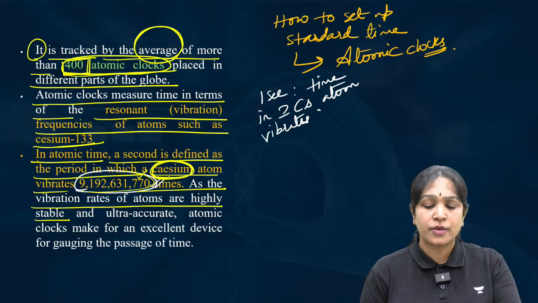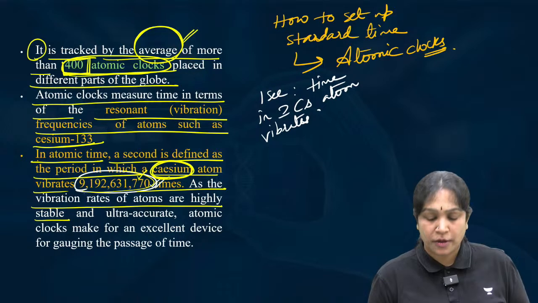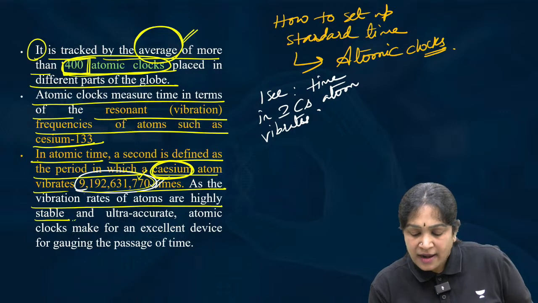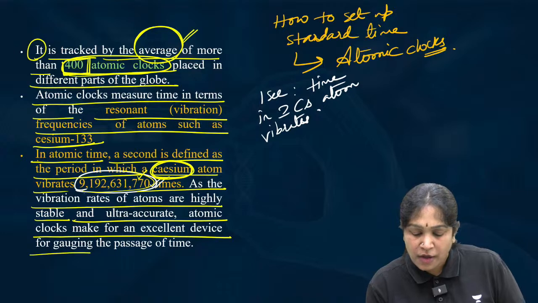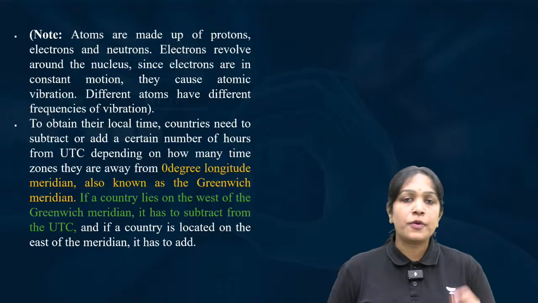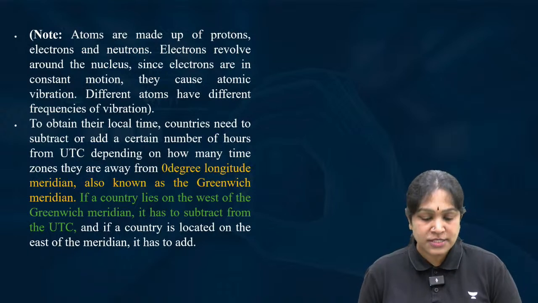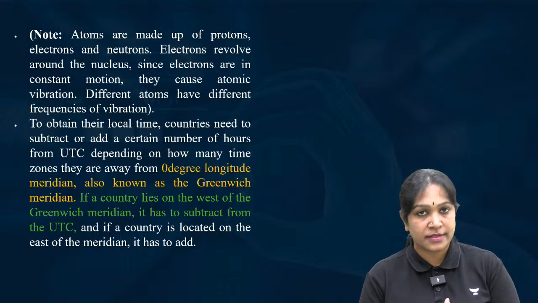still for extra accuracy we are taking the average time calculated by 400 atomic clocks. Okay, and ultra accurate atomic clocks make for an excellent device for gauging the passage of time. Okay, I hope you understood how the atomic clocks work. That is how we set up the standard time on the earth.